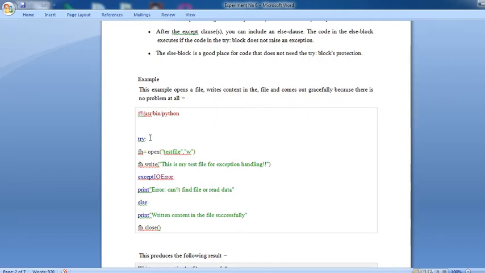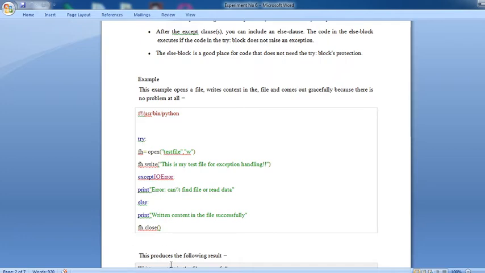First, in the try block we define some operations: fh equals open, test file, w. That means you open a file named test file in w mode, write mode. Then you perform another operation, writing to that particular file: fh.write, this is my test file for exception handling. Then you put your except IOError: print error, cannot find file or read data. Else statement: print written content in the file successfully. Finally, close that particular file.